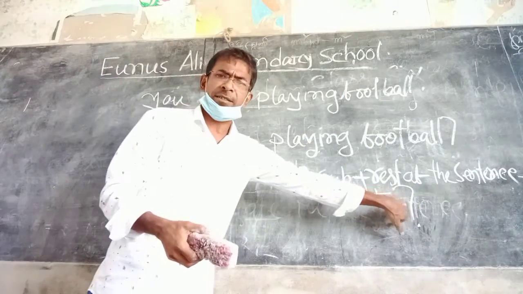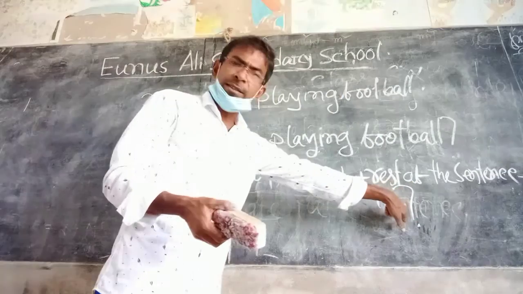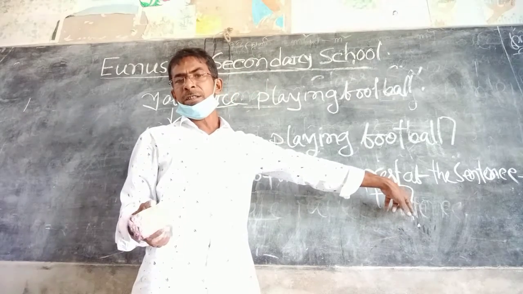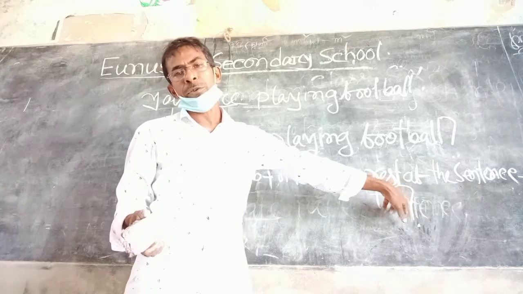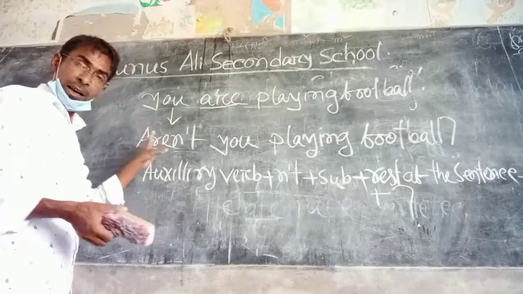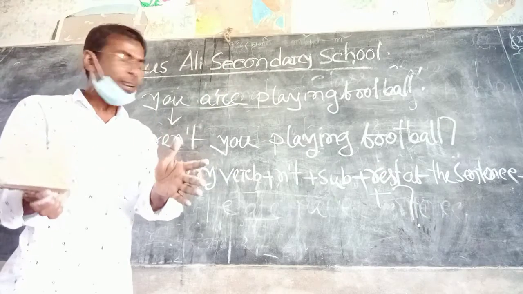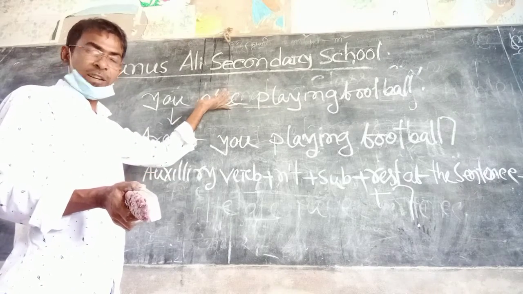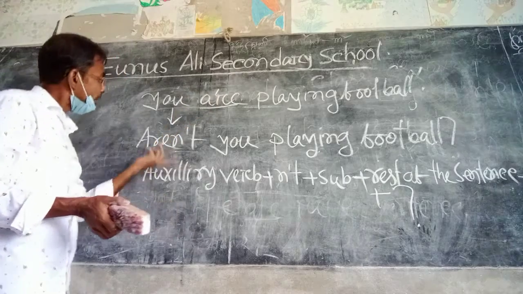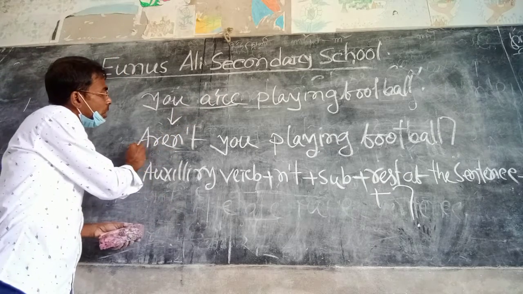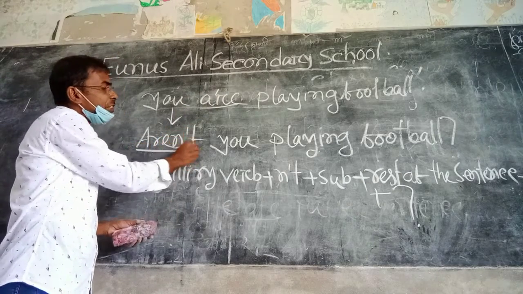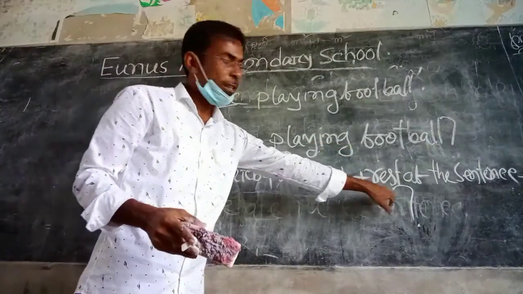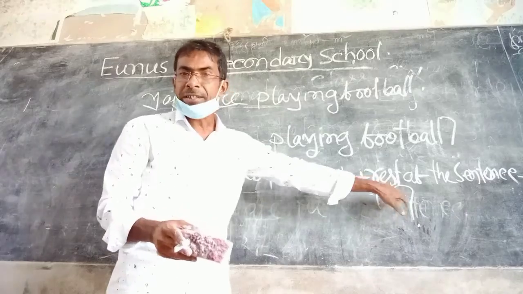It's a must. If you don't use this symbol, the whole sentence will be wrong. So the structure of an affirmative sentence having an auxiliary verb: the auxiliary verb at first, then n't, then the subject and the rest of the sentence, and at last the note of interrogation.